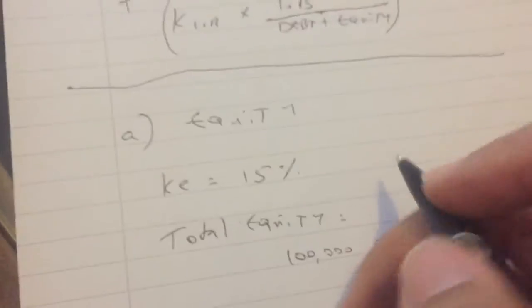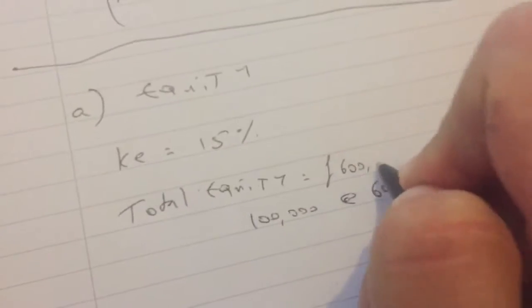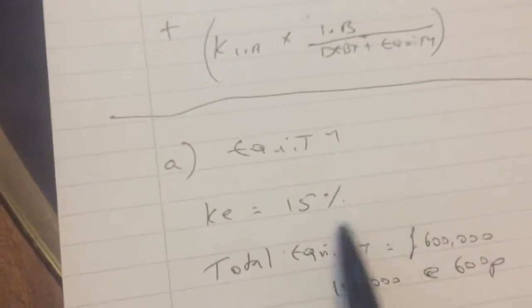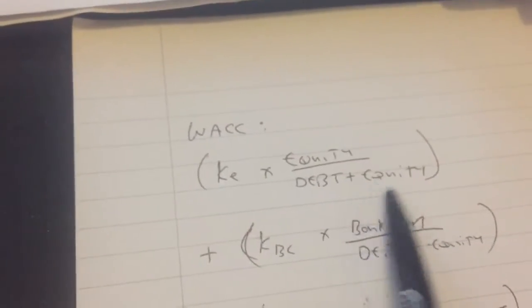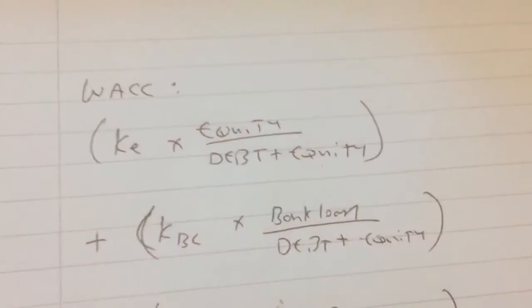So your total equity is 600k. They've given you a cost of equity, you've got your total equity, and then at the end we work out the debt plus equity, so we know what the denominator of the fraction is. So that's your first bit.